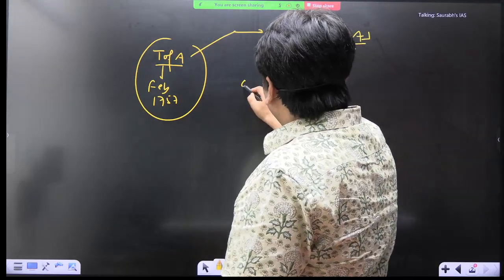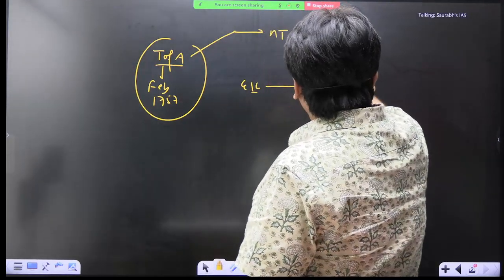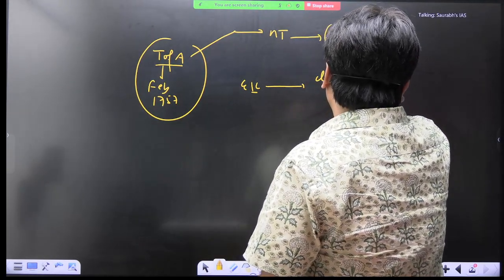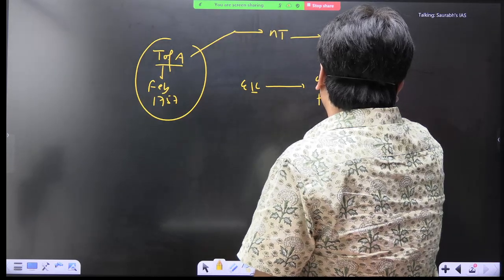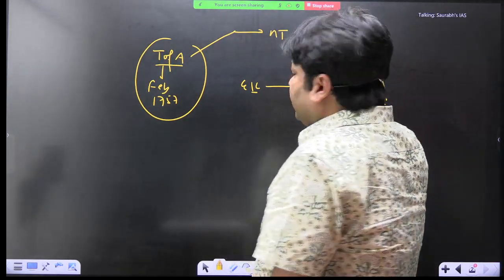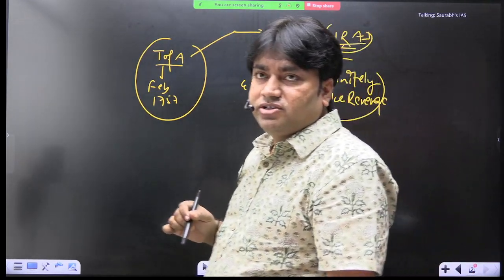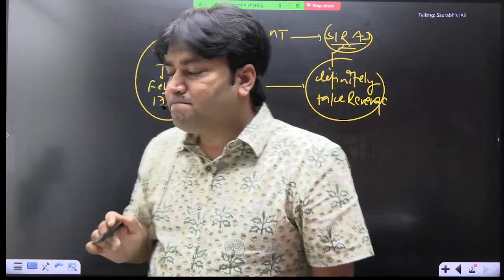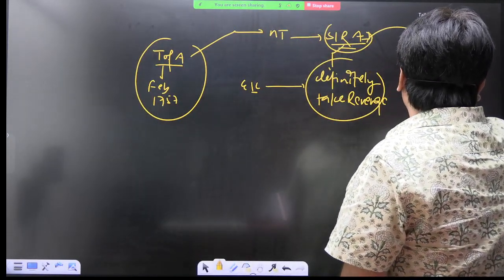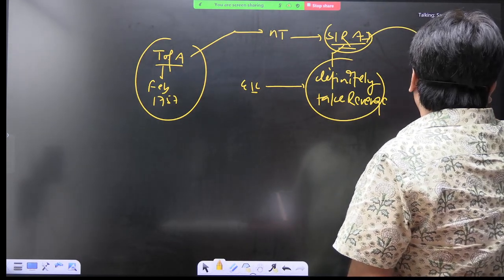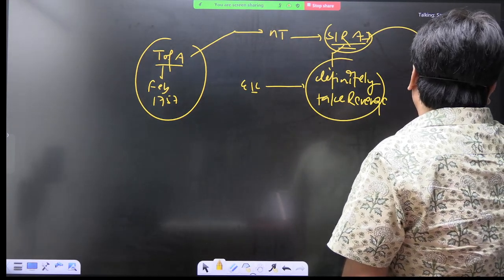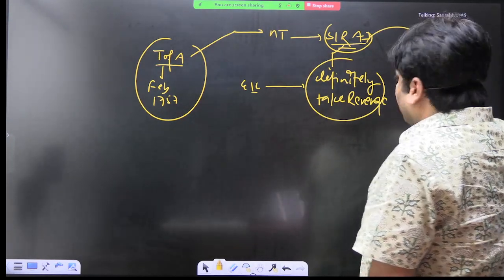So EIC knew that Siraj would definitely take revenge. Siraj will definitely take revenge. EIC was aware of this. Clear? And what was Siraj doing? Siraj was preparing his army for war.